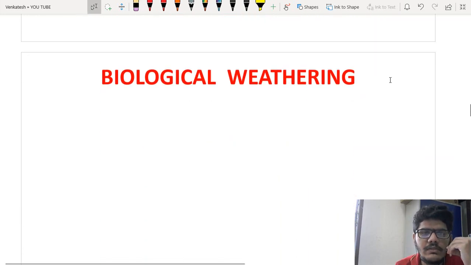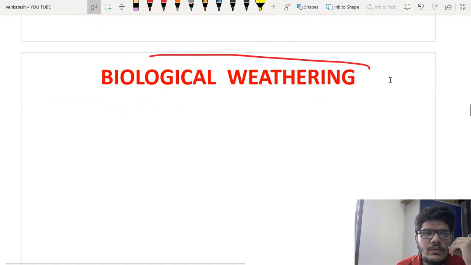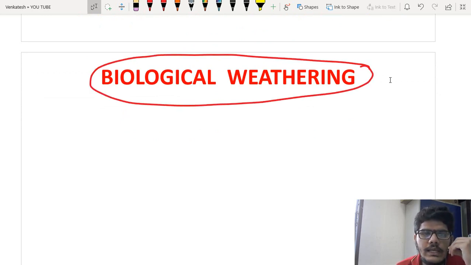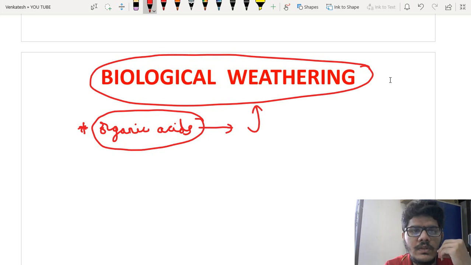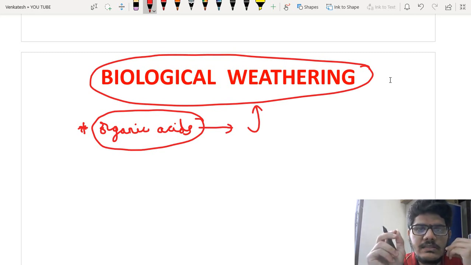And coming to biological weathering, some organic acids released by some bacteria cause a type of weathering known as biological weathering. That means there is an involvement of bacteria here in the formation of these soils. So organic acids released by some bacteria cause biological weathering. This is about the types of weathering.